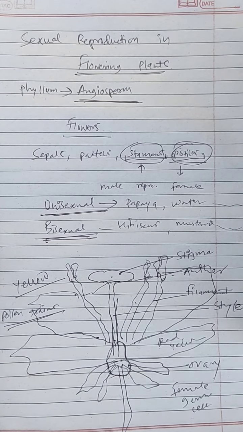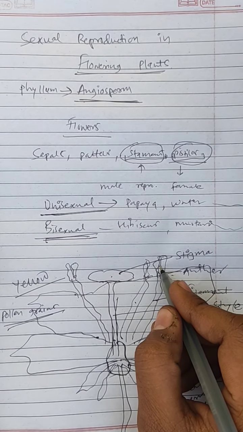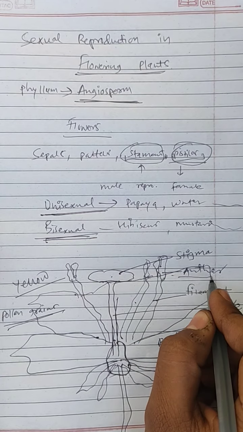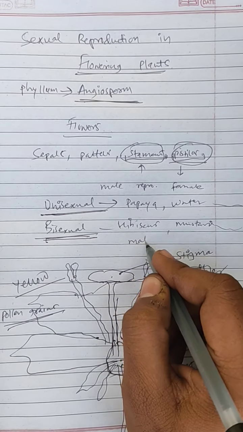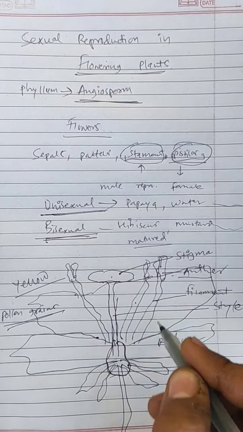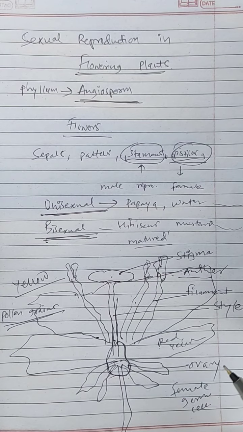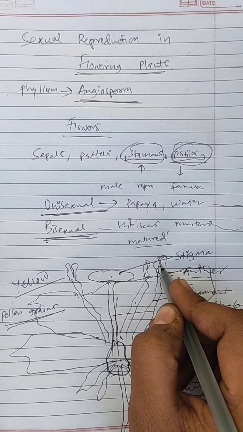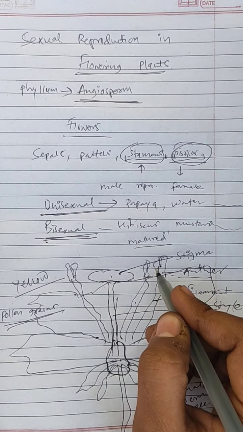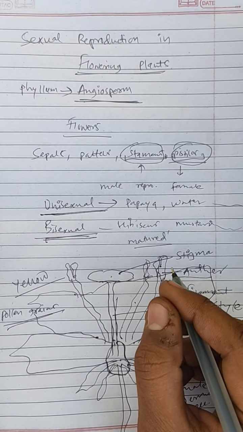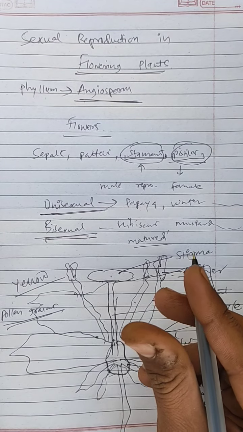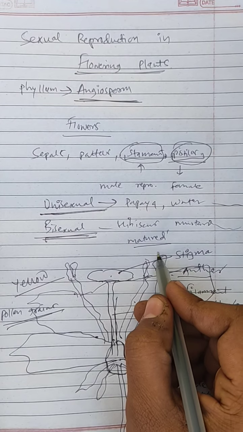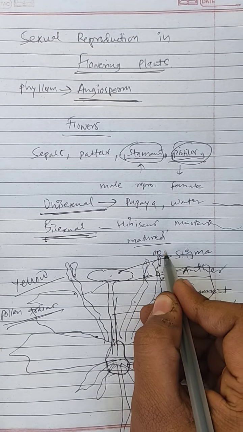So, when the pollen grains present inside the anther get matured, meaning our male germ cell is ready for fertilization, the anther will dehisce, meaning the wall of the anther will be shed off and opened, and the pollen grains will come out.